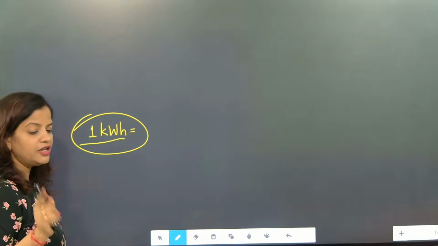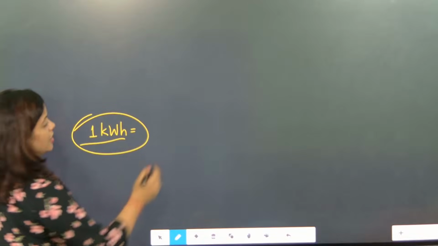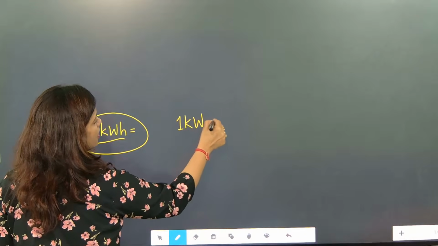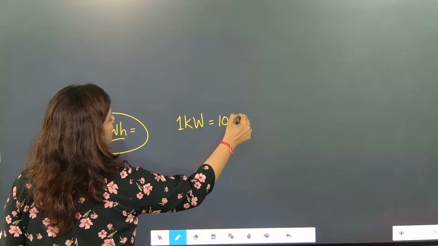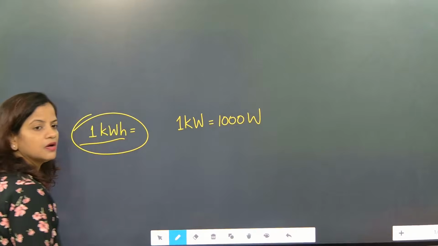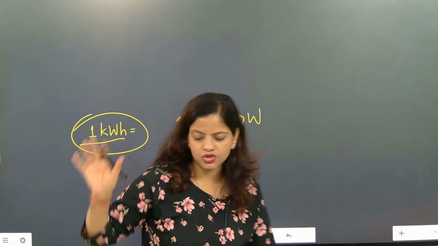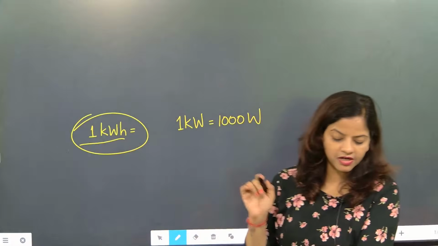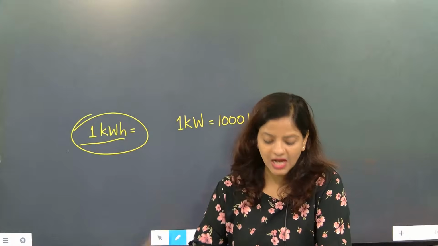Every single line in numericals is very important. You must remember when I'm writing 1 kilowatt is 1000 watt. The story is not this much. Understood? Now tell me, what is 1 megawatt?